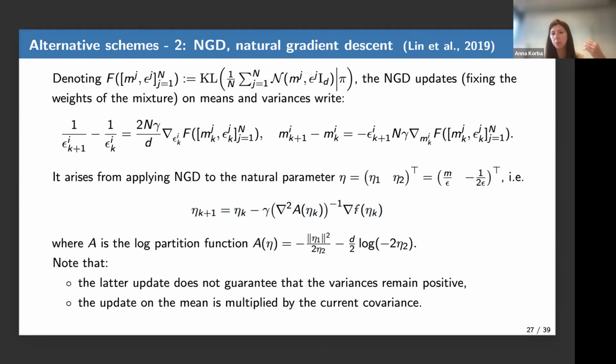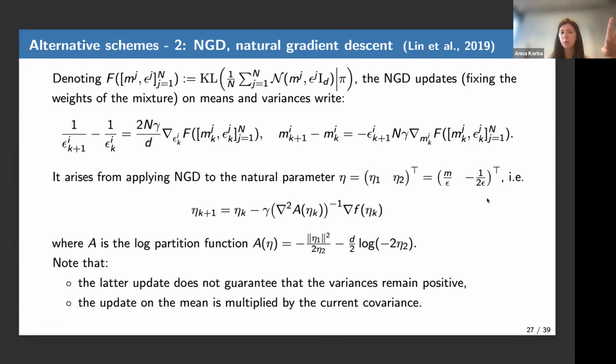So this should be a big F, but basically it's a gradient descent where you rescale the gradient by a geometry given by the Hessian of the partition function. And the natural parameter is a vector composed of, here, the mean divided by the variance, and here, minus 1/2 the variance. So people had come up with this scheme originally.